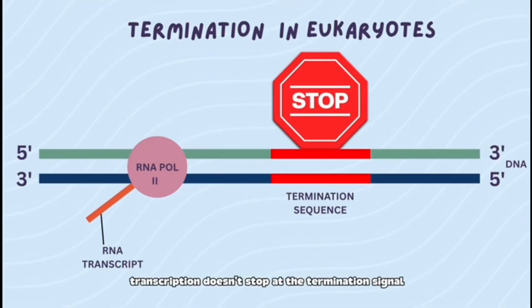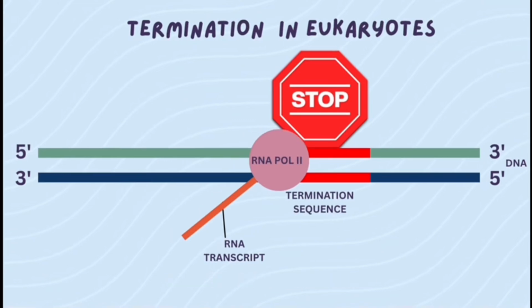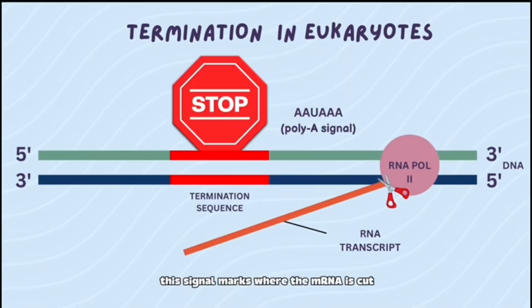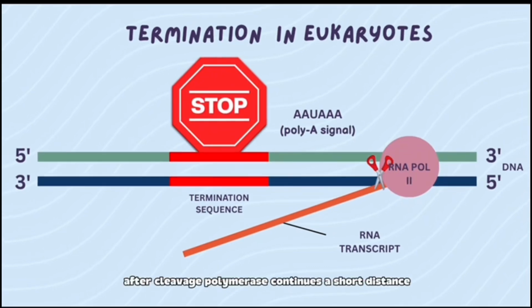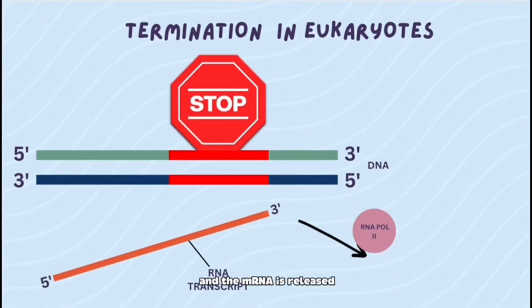Transcription doesn't stop at the termination signal. RNA polymerase keeps going briefly until the polyadenylation signal appears. This signal marks where the mRNA is cut. After cleavage, the polymerase continues a short distance, and the mRNA is released.